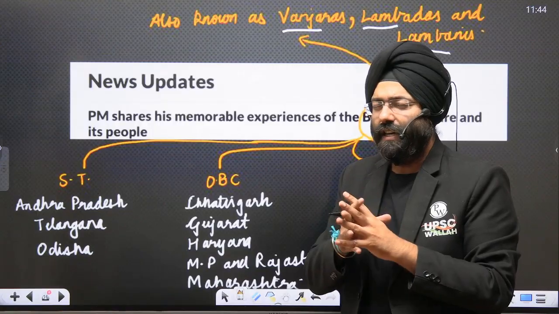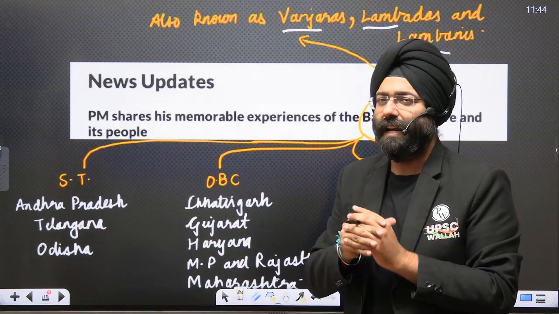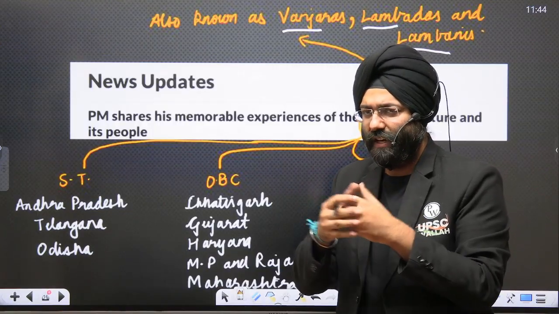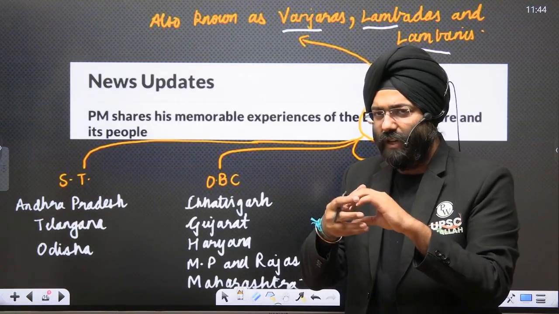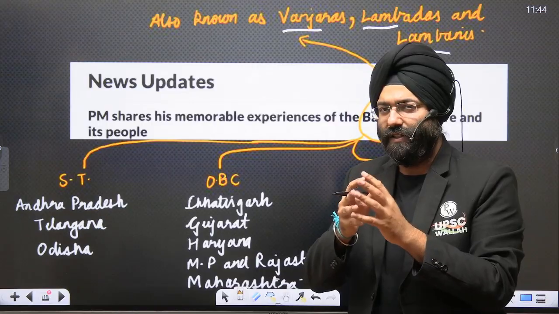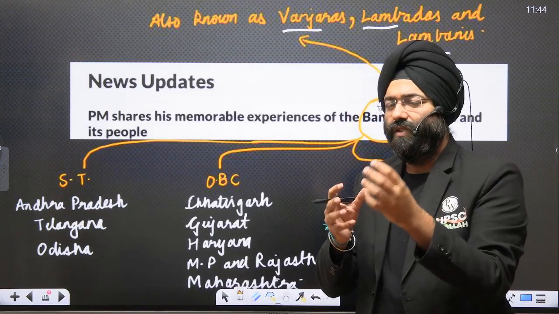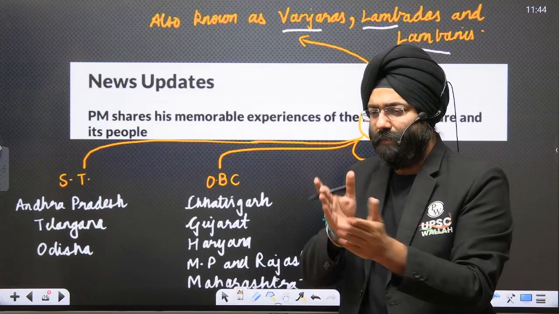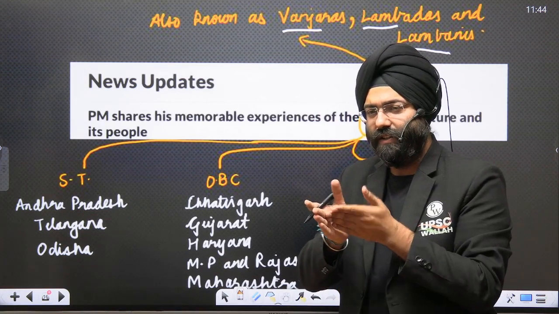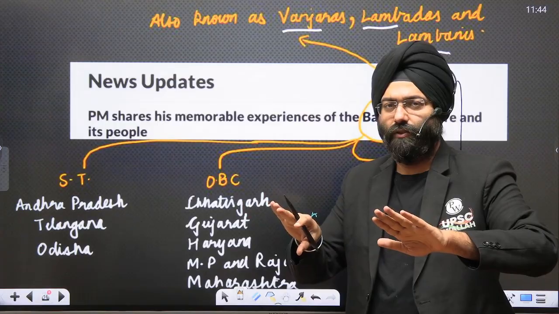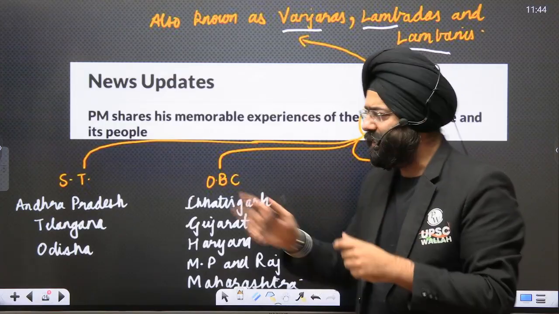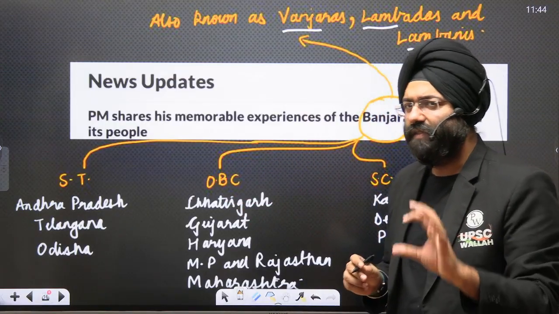That is why in anthropology we study the concept of tribe-caste continuum. So there is a close connect: how the tribal people adopt caste-like characteristics, and how that mingling of caste and tribe characteristics creates a structure which we study also. That means a tribe picking up certain caste characteristics will now have some tribal characteristics and sub elements of the caste also. So those things are happening. That is why in the case of Banjaras, it is something very unique to study.